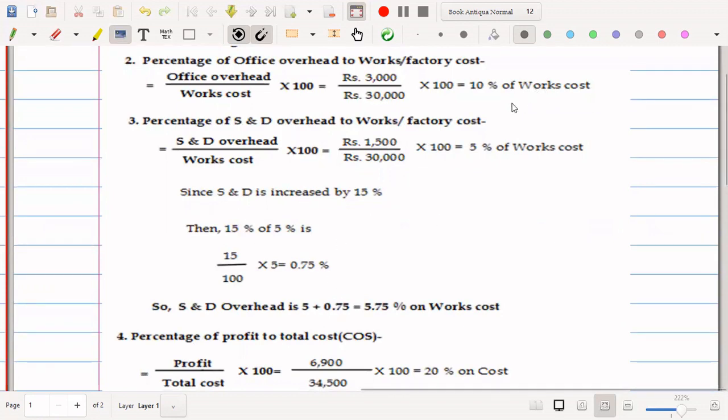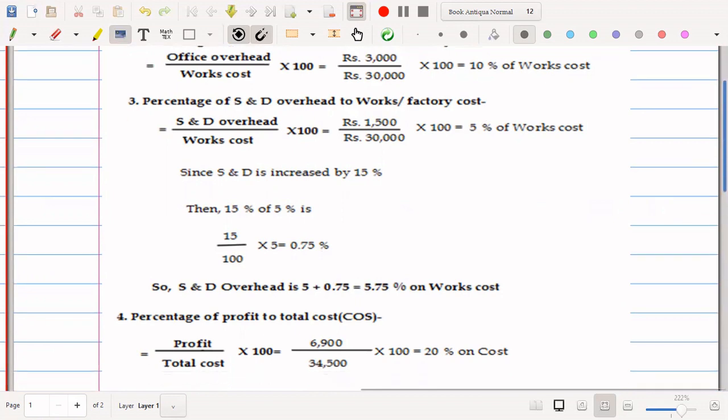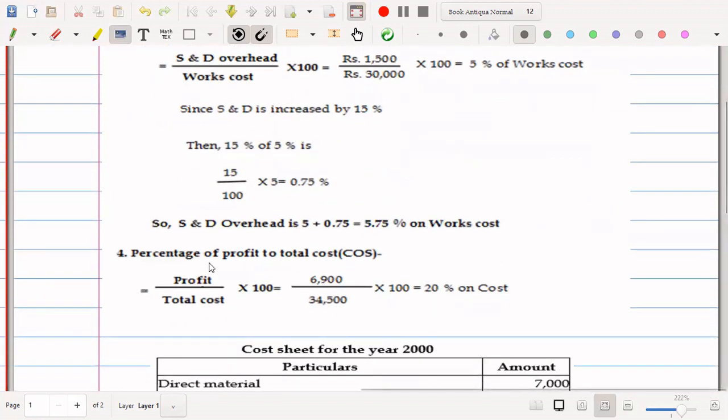When we add this 0.75 to the 5%, it comes to 5.75% on works cost. We'll apply it in the estimated cost sheet. Even profit, as I calculated in the last problem, the same way you take out the formula and calculate and keep it. That is 20% on cost.